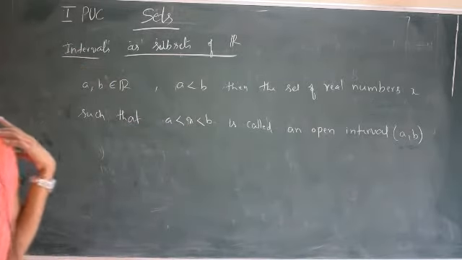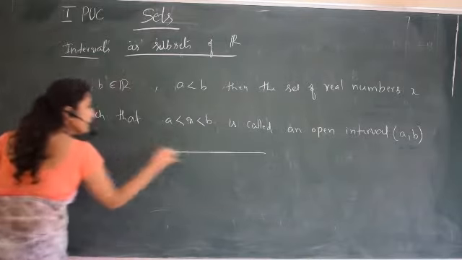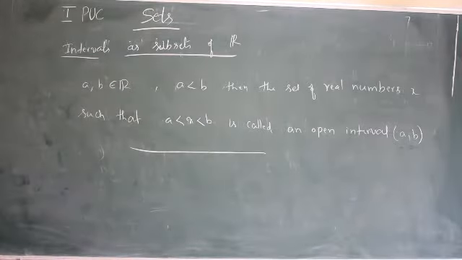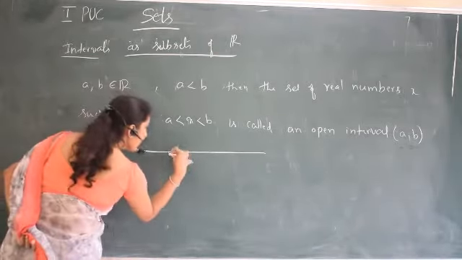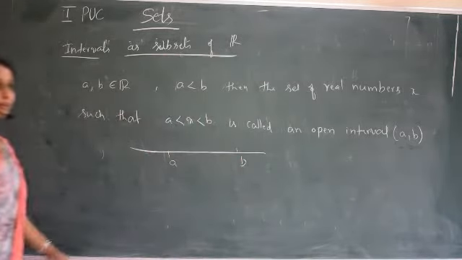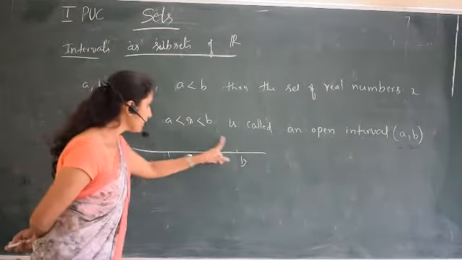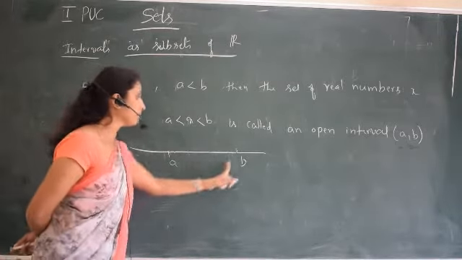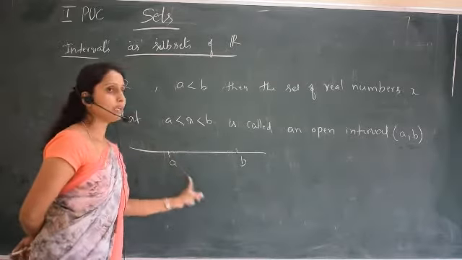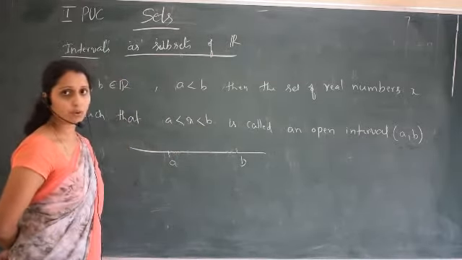Real numbers we can say is a real line, one big line. So if I consider any real line, in that this is A and this is B, because A is less than B. And what does open interval mean? The values in between this A and B are called the open interval.